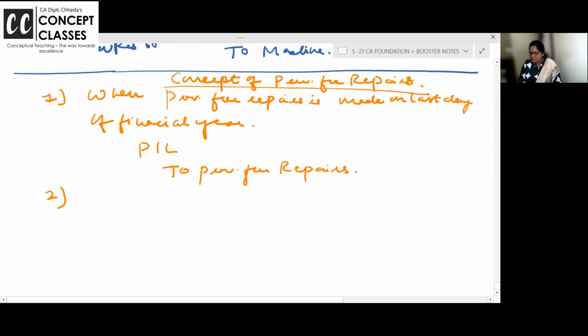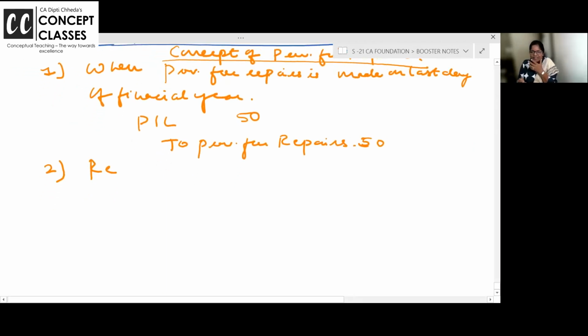Second. Now, actual repairs. I'm just giving you an estimate. Say 50 rupees you are making as provision. We are into the concept, so I always say while studying the concept, take 10 rupees or 2 rupees, just keep it simple, the calculator is there later anyway. Now repairing expenses incurred.